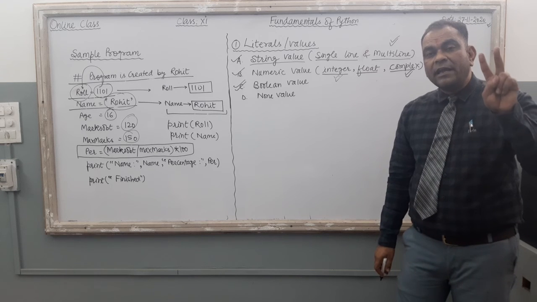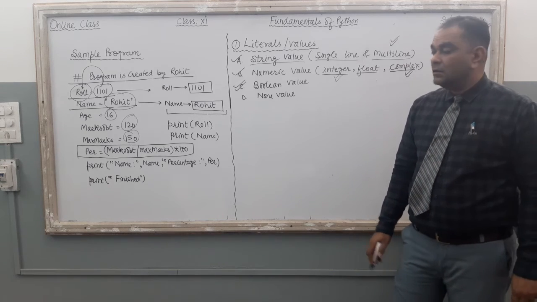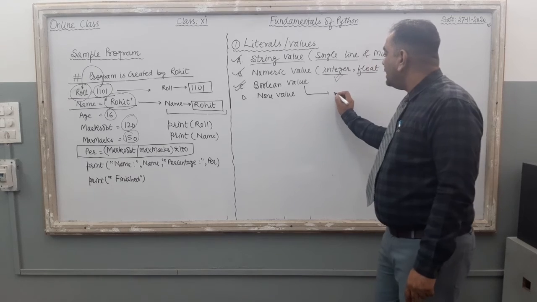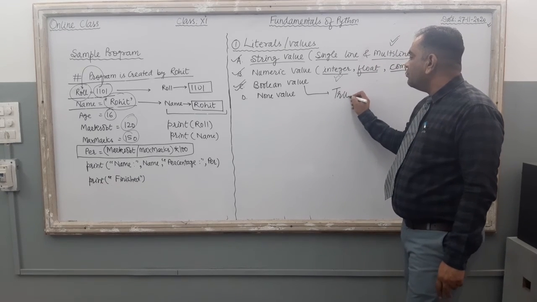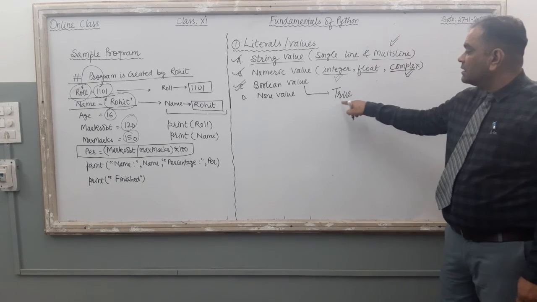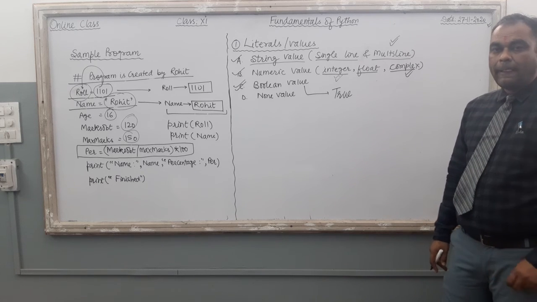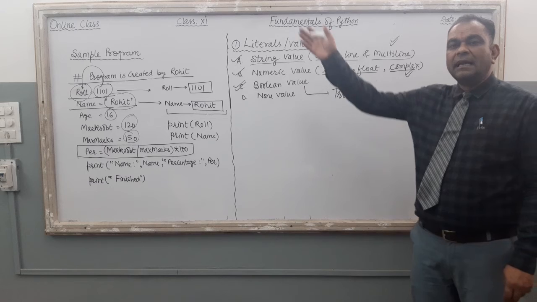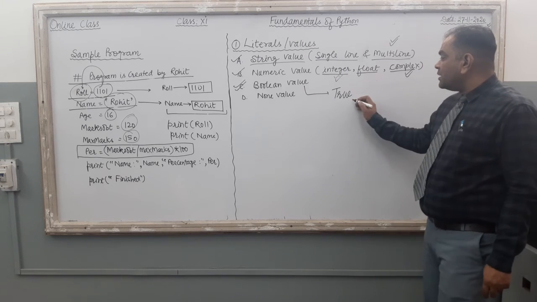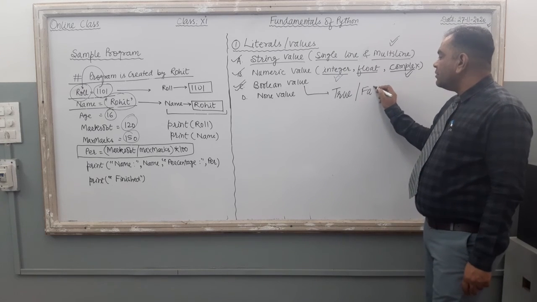Now the next term, what is a Boolean value? Two different values are there in Python. The first one is True. T is capital, others are small. True means 1, right? True, false, it is there in our Boolean algebra. So the first value is true and the second value is false.